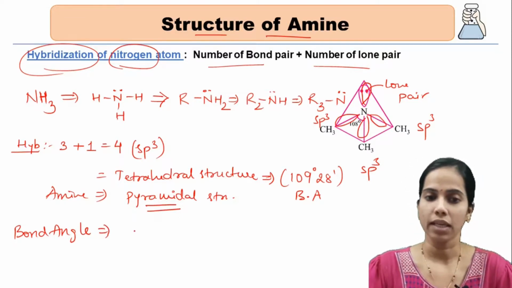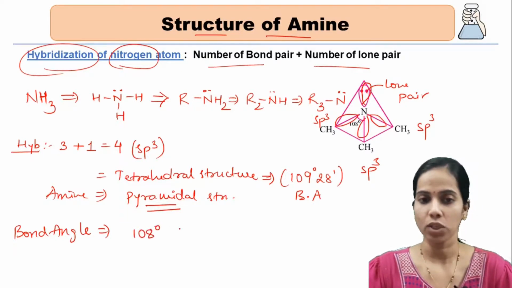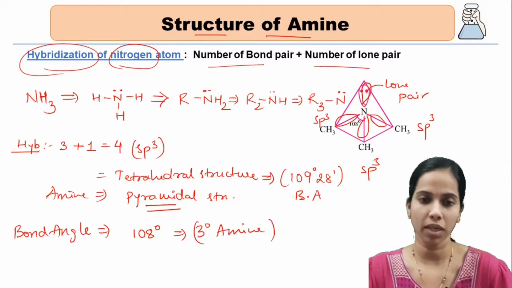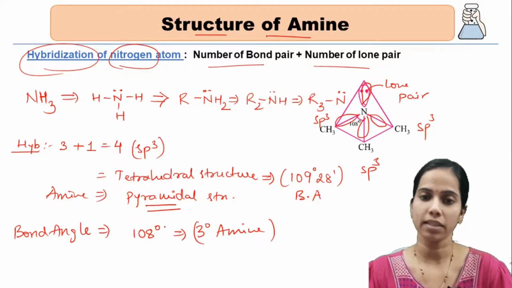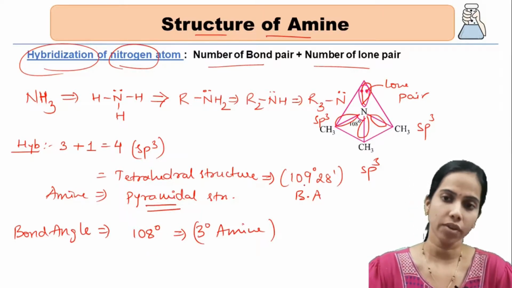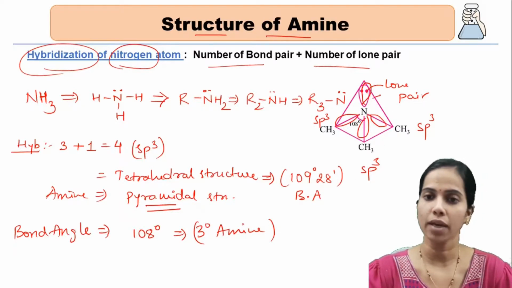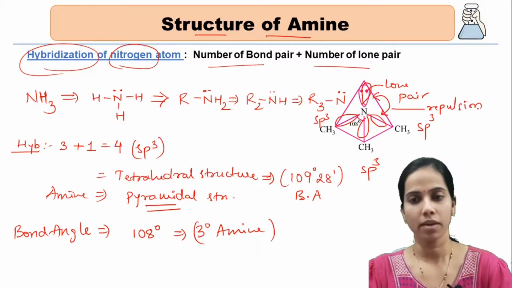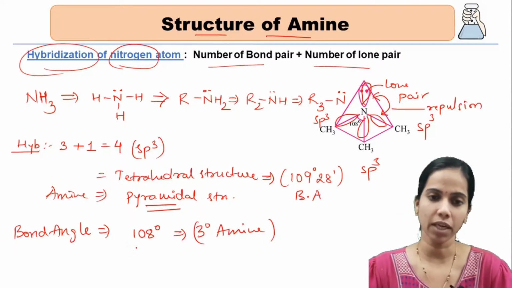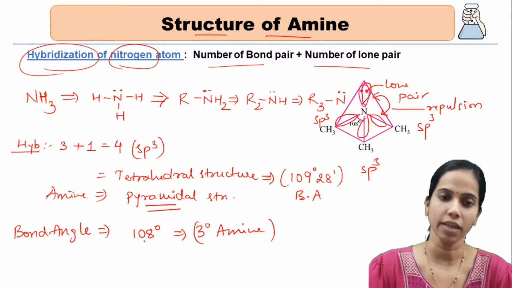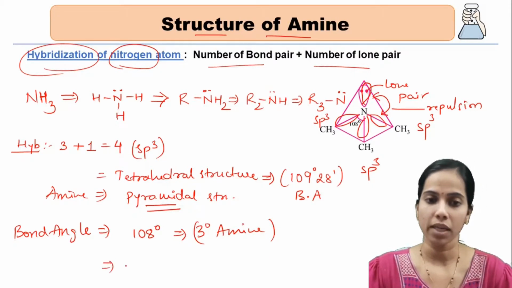So its bond angle is 108 degrees, specially for tertiary amines. Why is it 108 degrees, a bit less than the tetrahedral angle? The reason is lone pair bond pair repulsion. Since the lone pair and bond pairs repel each other, the angle is shifted a bit, so it leads to 108 degrees.